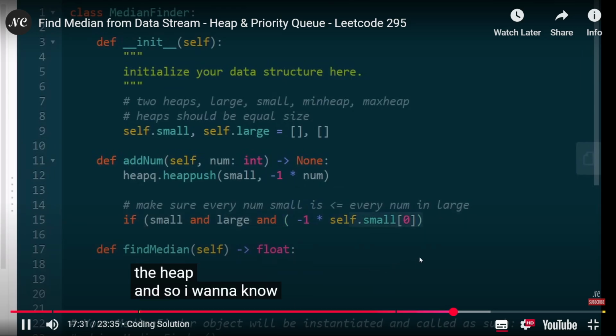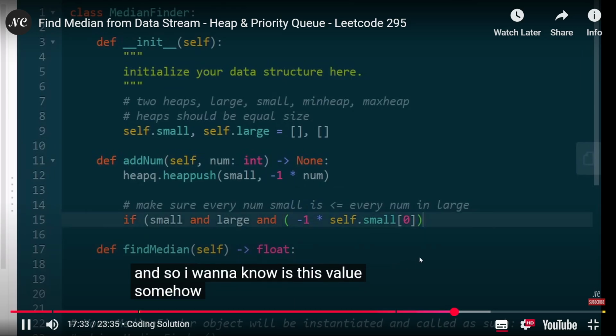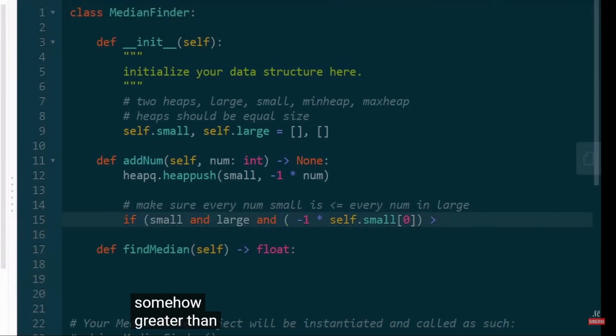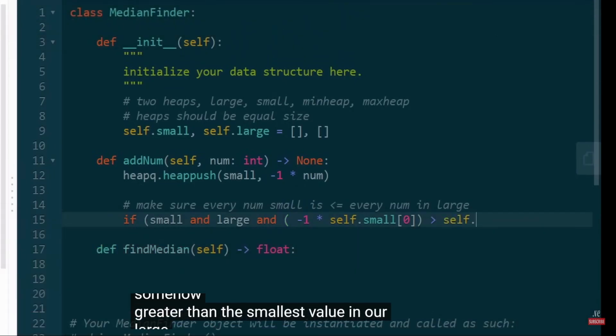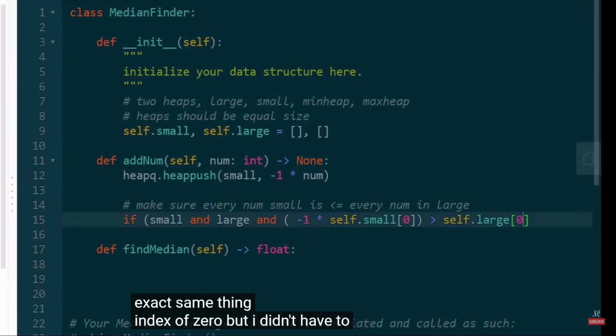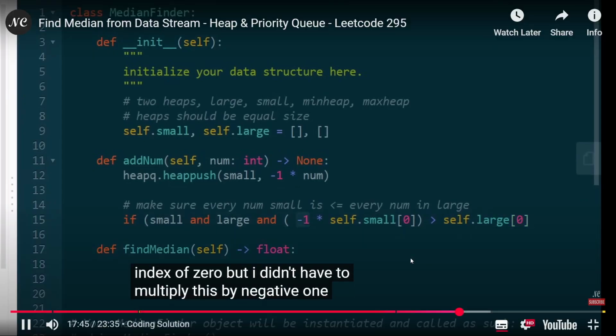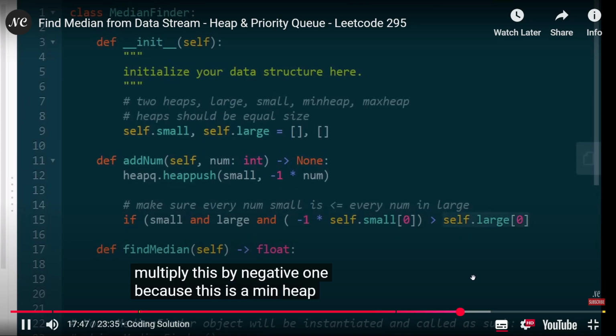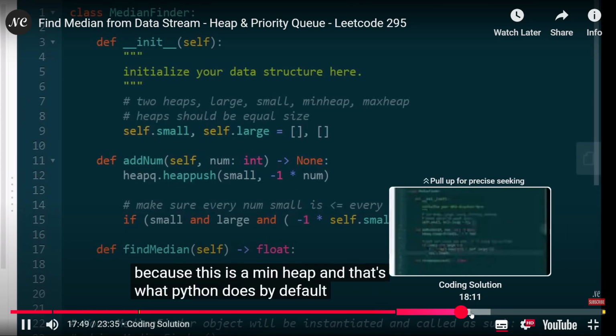And so I want to know, is this value somehow greater than the smallest value in our large heap? How can I get the smallest value in our large heap? I can do the exact same thing, index of 0. But I didn't have to multiply this by -1 because this is a min heap, and that's what Python does by default.